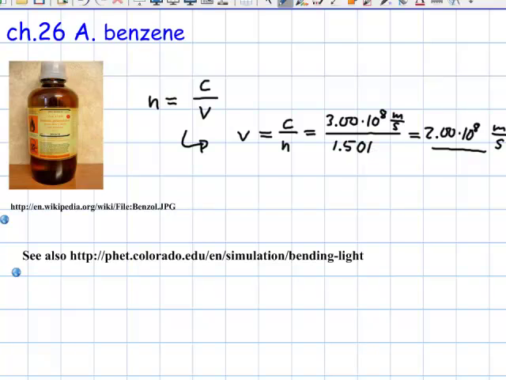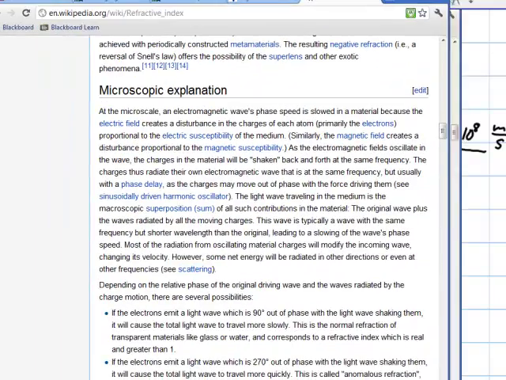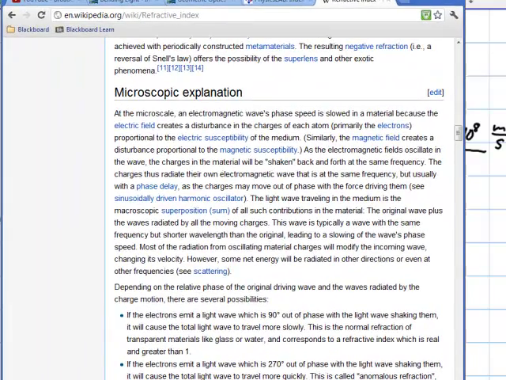As far as the problem is concerned, I'm already done with it, but of course, as usual, I want to show something extra, and that is that the speed of light is a universal constant. Light always goes at this speed here, even in the material. But here I pulled up the Wikipedia article on the index of refraction, where it says microscopic explanation. At the micro scale, in electromagnetic wave phase and so on.